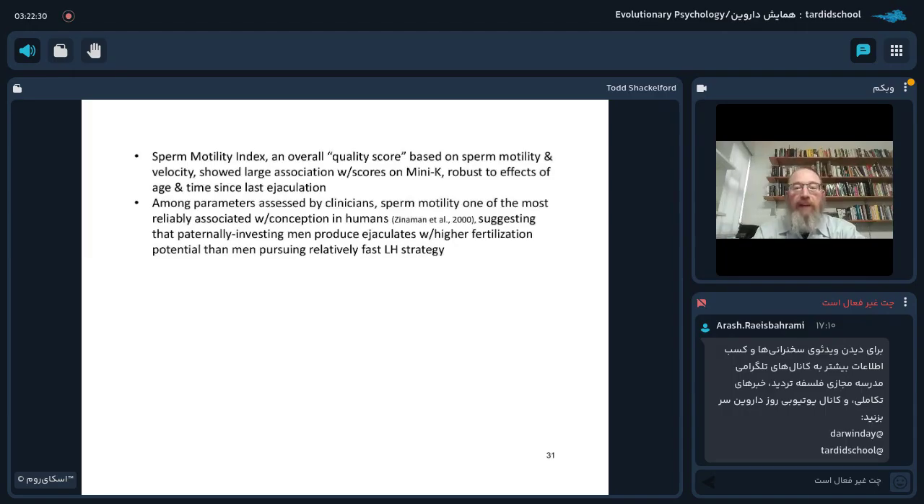Now, the sperm motility index, that is an overall, quote, quality score based on sperm motility and velocity, and that showed the largest association with scores on the mini-K assessment. And these were robust to effects of age and time since last ejaculation. And importantly, among those parameters that are assessed by clinicians, sperm motility is one of the most reliably associated with conception in humans, suggesting that paternally investing men produce ejaculates with higher fertilization potential than men pursuing a relatively fast life history strategy.